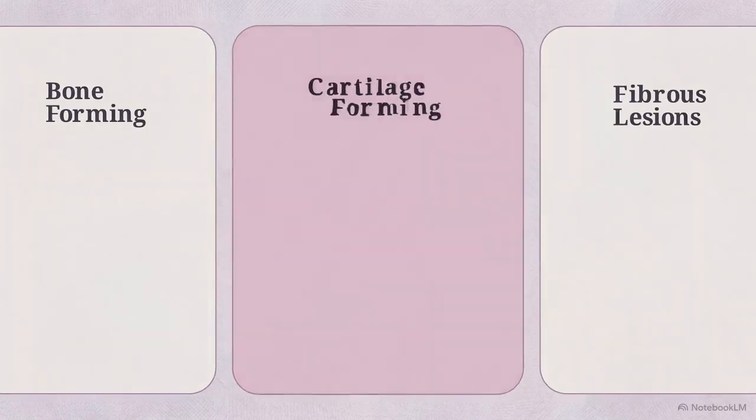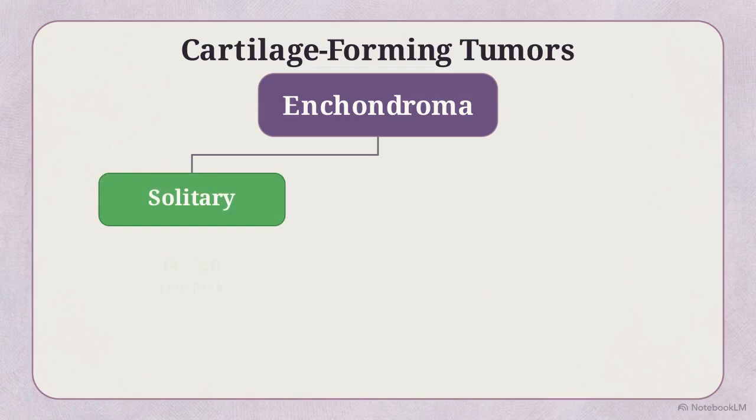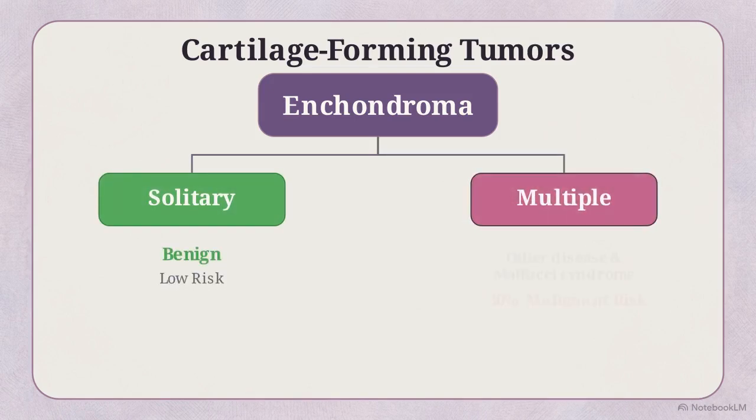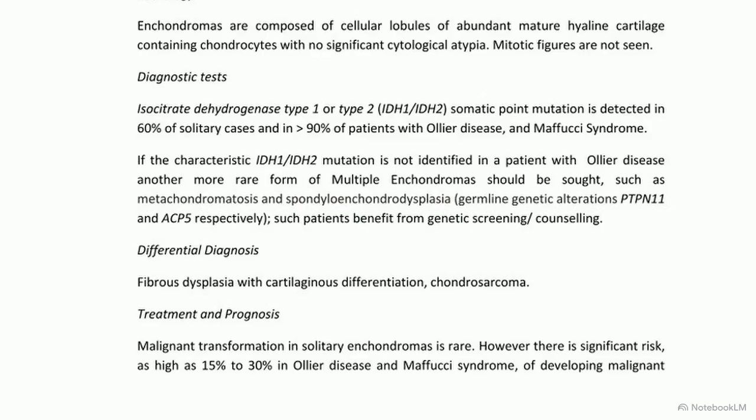The second pillar of the matrix covers cartilage-forming tumors. In this group, solitary enchondromas are benign, but multiple enchondromatosis, such as Ollier disease, carries a risk of malignant transformation as high as 30%. Differentiation between these forms is achieved through specific molecular testing. Over 90% of Ollier and Maffucci cases are confirmed by IDH1 or IDH2 somatic point mutations. If these mutations are absent, pathologists screen for rarer forms of the disease associated with the PTPN11 or ACP5 genes.